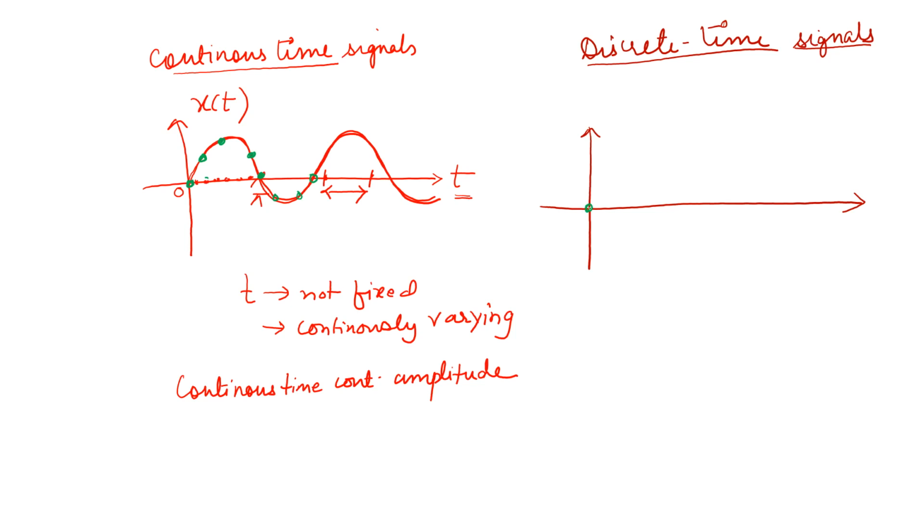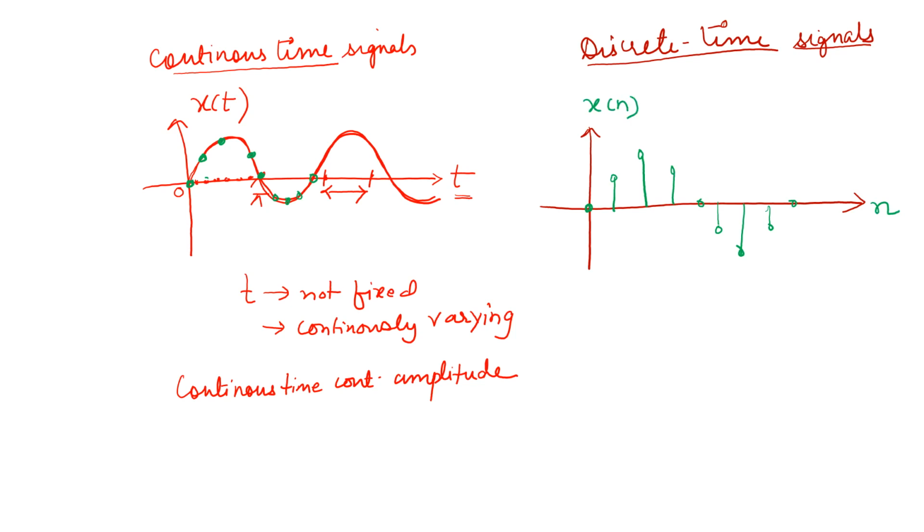So if I take first sample here, the second sample is taken here, third sample is taken here, then the fourth sample, then the fifth, sixth, seventh, eighth, and ninth sample, and t becomes n here and x(t) becomes x(n) here.